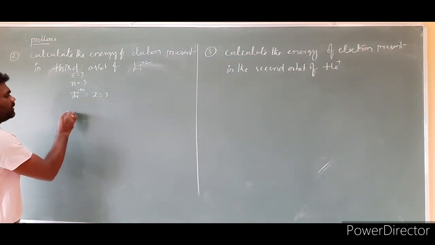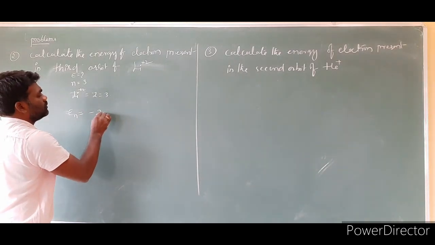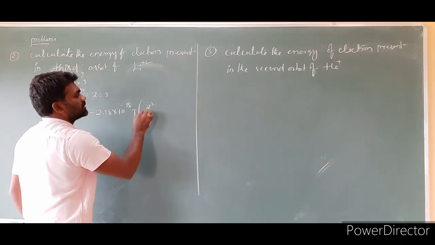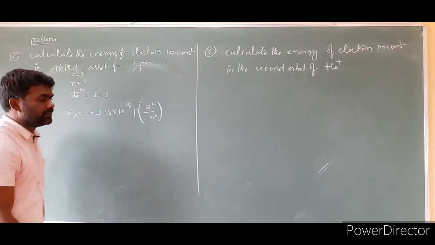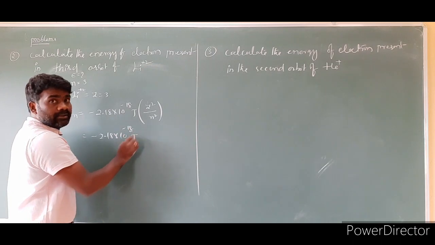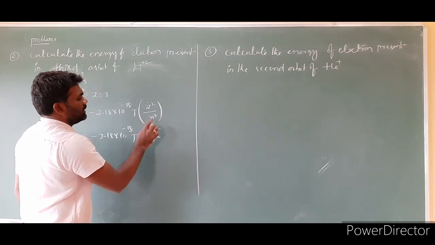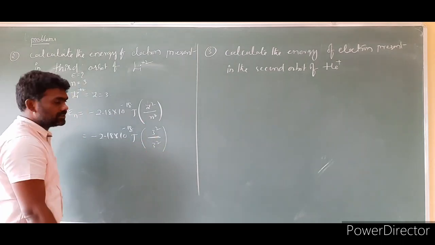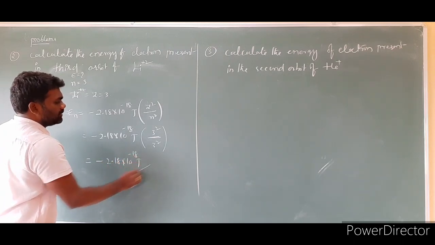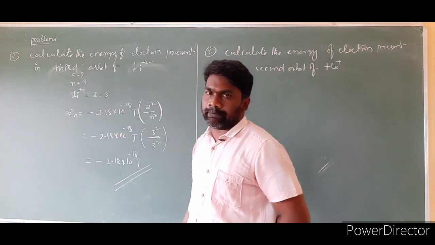Substitute in the formula. What is the formula? The energy of an electron in the nth orbit is equal to minus 2.18 into 10 to the power of minus 18 joules into Z square by n square, isn't it? Then substitute: minus 2.18 into 10 to the power of minus 18 joules into Z square, 3 square, by n square, also 3 square. 3 square by 3 square cancel. Then what is the answer? Minus 2.18 into 10 to the power of minus 18 joules. So this is the energy of the electron present in the third orbit of Li plus 2.